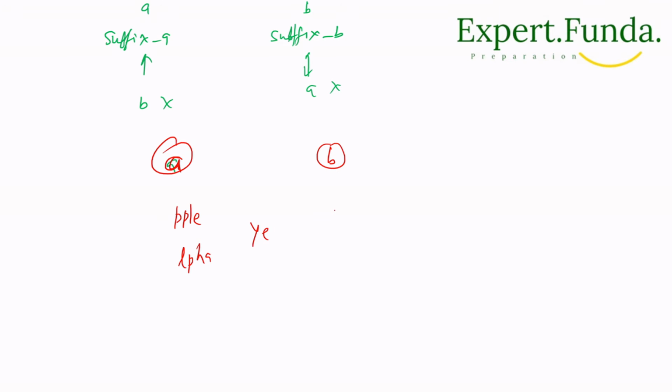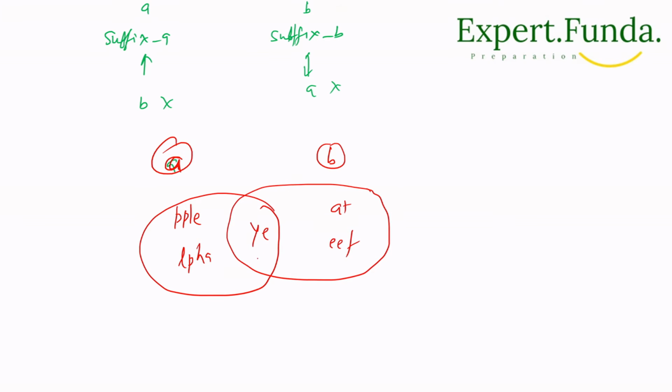And in group B we have some suffixes, AT and EEF. If we represent group A, it will look like this, and similarly B. In both, what is common?